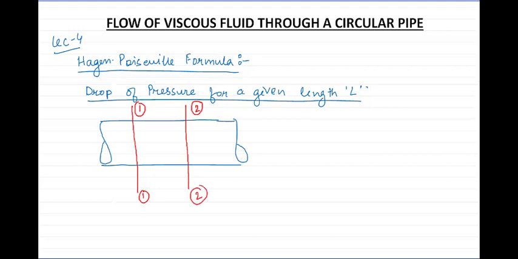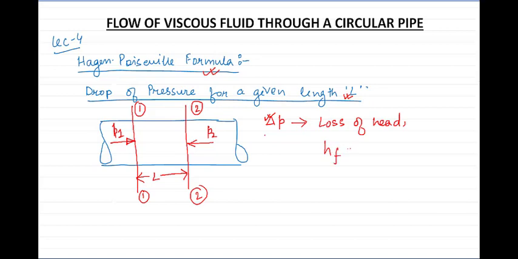In these two sections we know pressure forces will be acting. Say P1 pressure intensity is acting on section 1 and P2 pressure intensity is acting on section 2, and let the distance between the two sections be L. In the Hazen-Poiseuille formula, we find the drop of pressure for a given length L, we need to calculate del P. From del P we will calculate the loss of head, denoted by h_f.